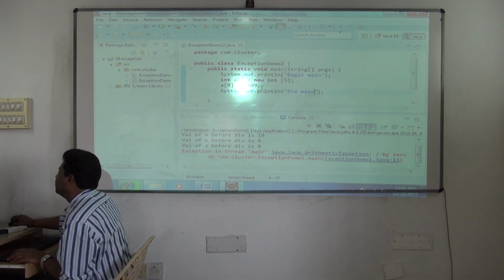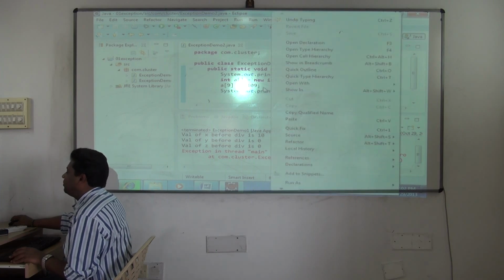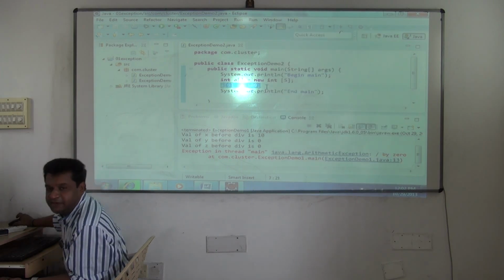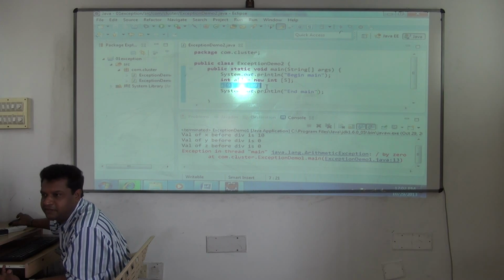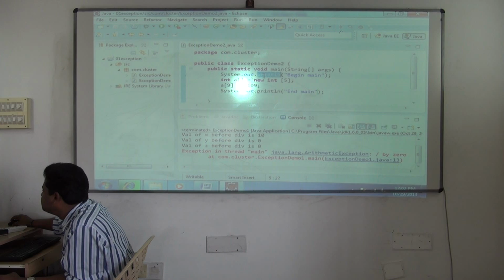Okay, now again see the program here. Here what happens? Is this correct? Can the compiler detect this? The compiler cannot detect anything here. It checks the syntax, everything is correct. Okay, so now when the program starts off execution, what will happen?